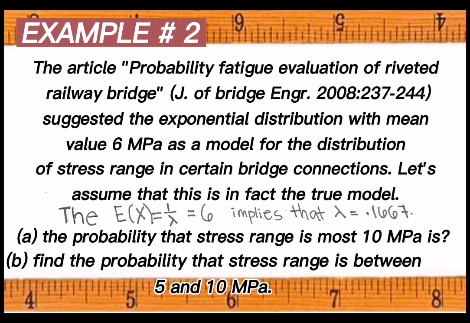The expected value of x is equal to 1 over lambda equals 6, which implies that lambda is equal to 0.167. The first question: the probability that stress range is at most 10 megapascal. And the next question is find the probability that the stress range is between 5 and 10 megapascal.